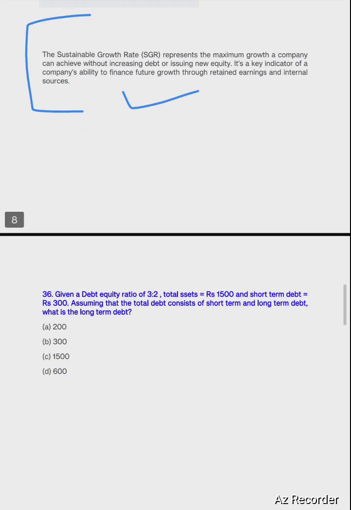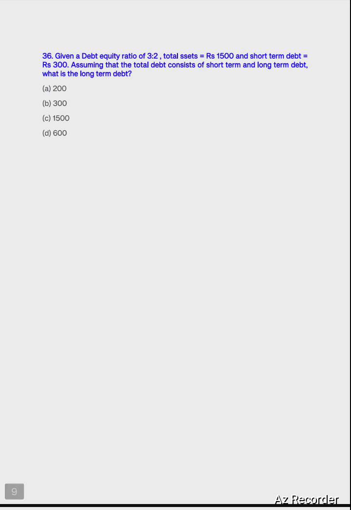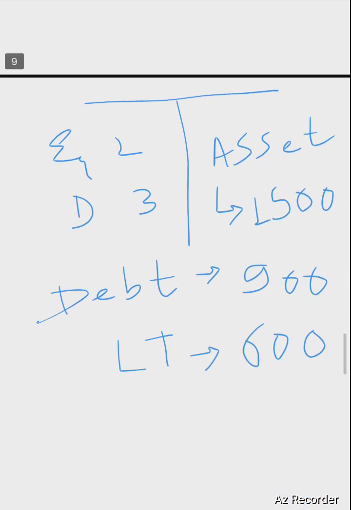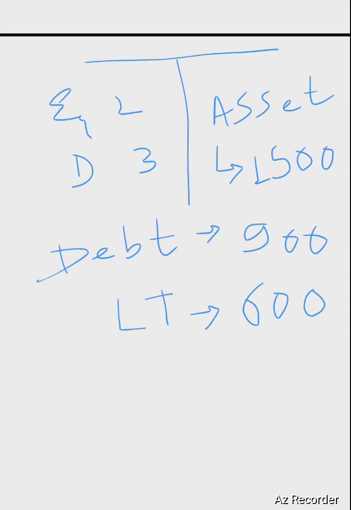Question number 36. Given a debt to equity ratio of 3:2, total asset is 1500 and short-term debt is 300. Assuming that total debt consists of short-term and long-term debt only, what will be the long-term debt? So we have been given the ratio, so let's solve it through an equation only. It has been provided that your debt to equity is 3:2, debt is 3, equity will be 2, and your asset is given as 1500. It means your 3 plus 2 will be 1500.